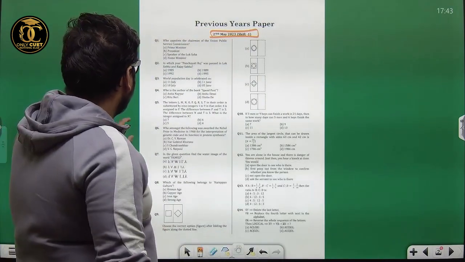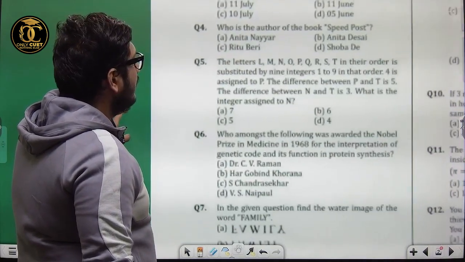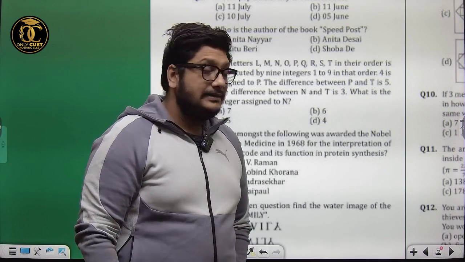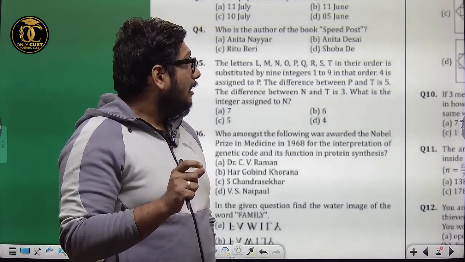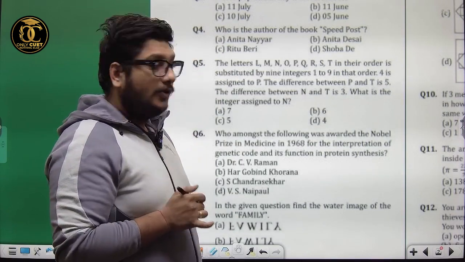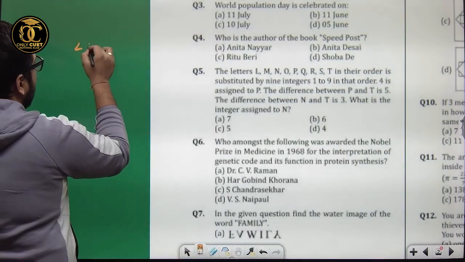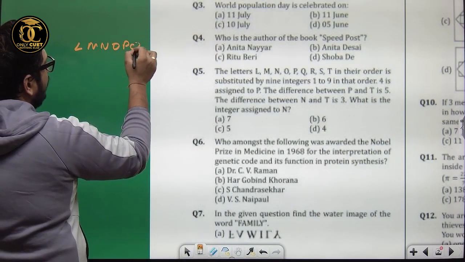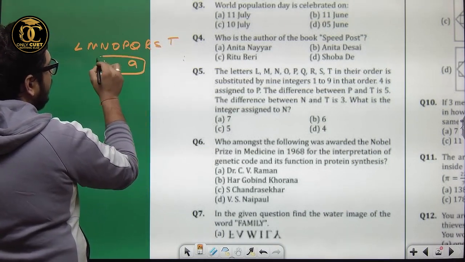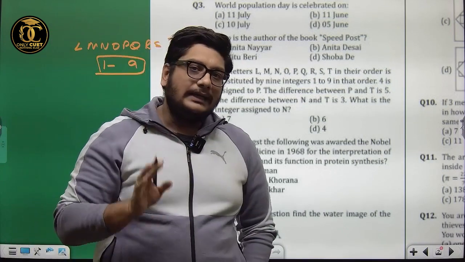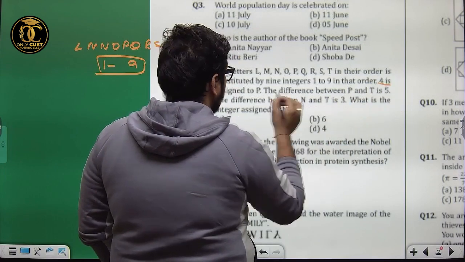Let's see question number 5. It says the letters L, M, N, O, P, Q, R, S, T in that order are substituted by the 9 integers 1 to 9 in that order. Okay, now what it's saying is, L, M, O, P, R, T, and they have the options of 1 to 9 numbers. One number is assigned to one letter. We don't know which number to which. Correct. Now it is saying 4 is assigned to P.